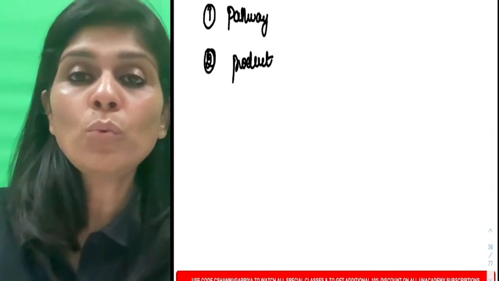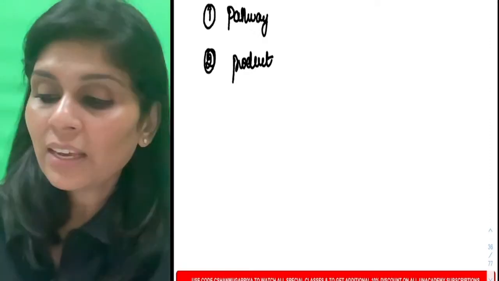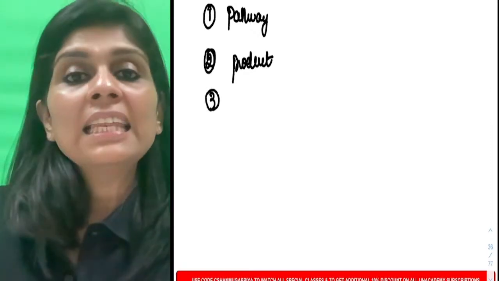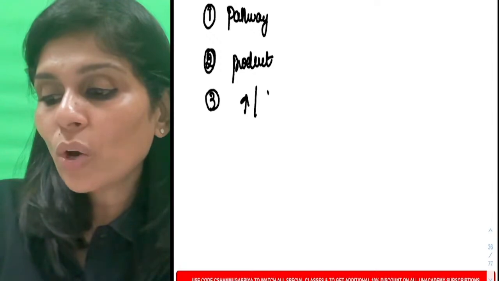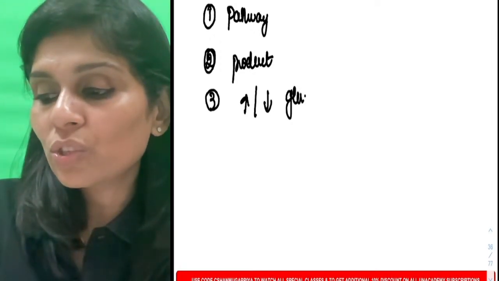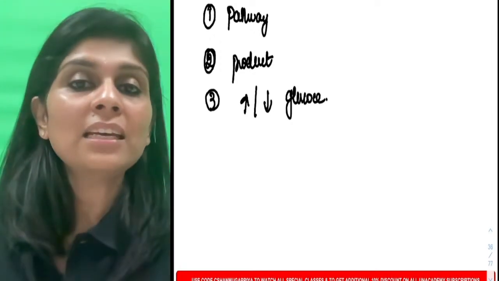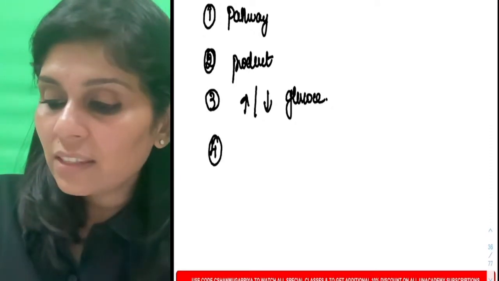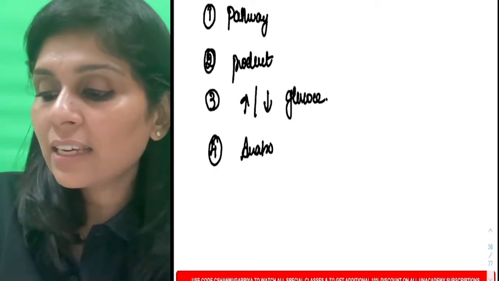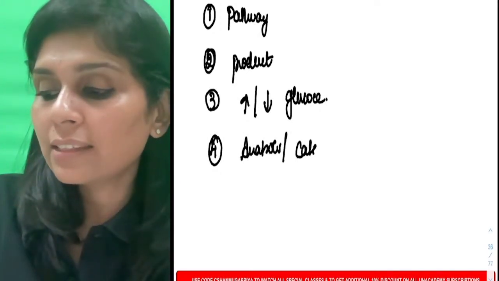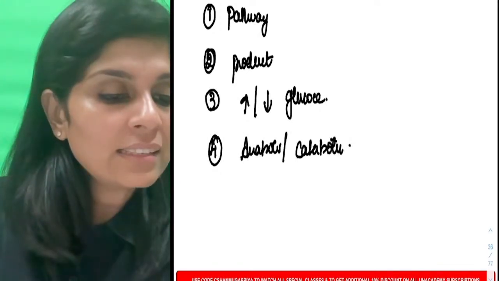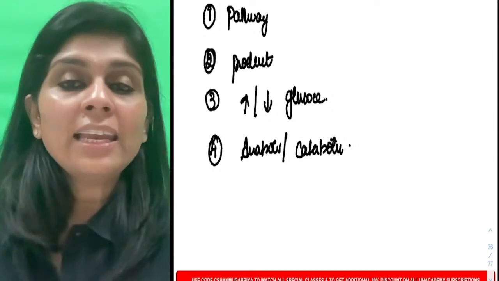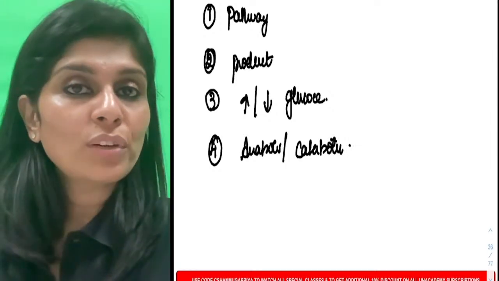Try to find out what is the product of this enzyme. And the third question is, does this enzyme increase or decrease blood glucose? The last question is, is it an anabolic enzyme or is it a catabolic enzyme? As Karthik has rightly answered, anabolic hormone will stimulate anabolic enzymes.